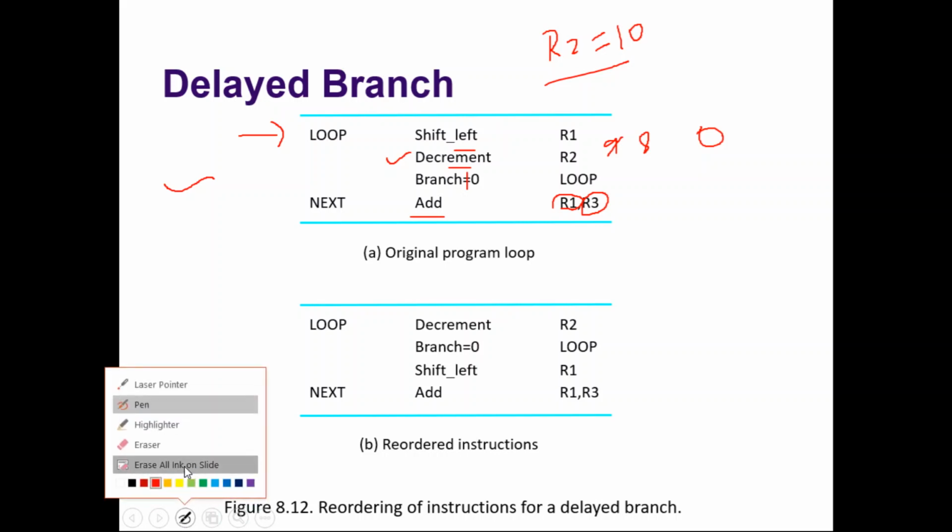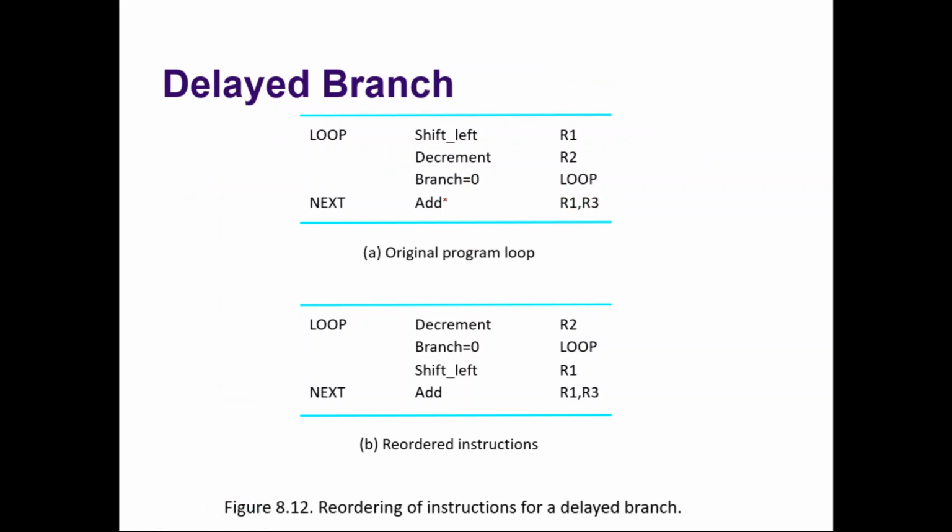Okay, but here what happens? Here, if you see, what is the delayed instruction? The delayed instruction is this instruction. Add instruction is the delayed instruction. If you draw a pipeline for this, how will it happen? Say this is I1, instruction 1. Say this is I2, instruction 2.